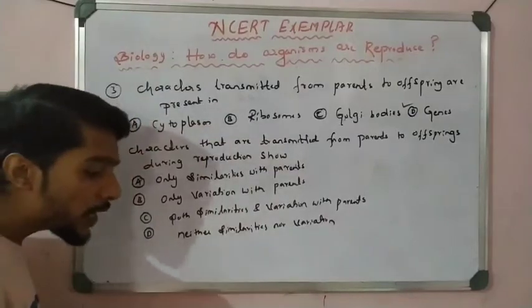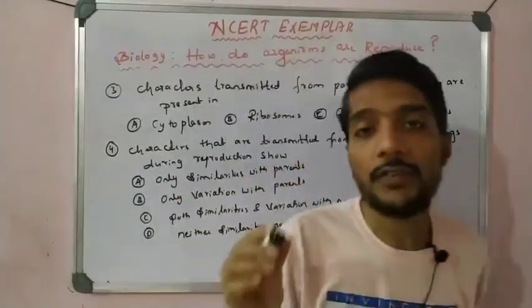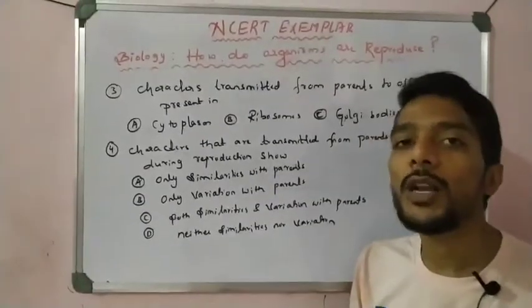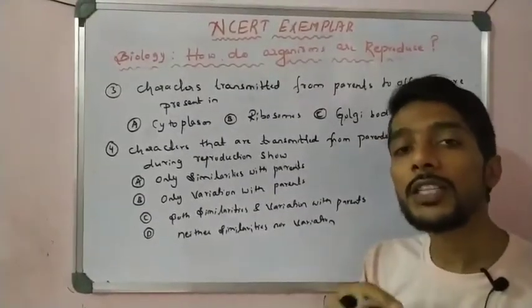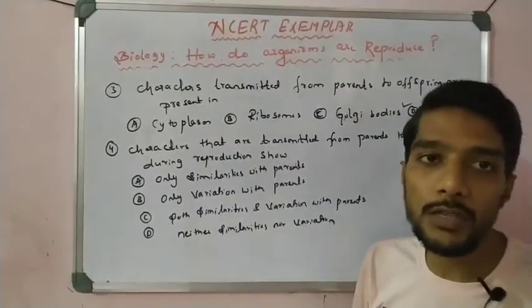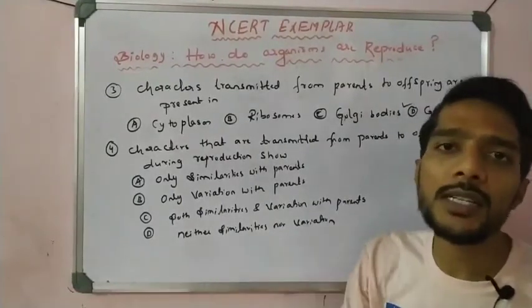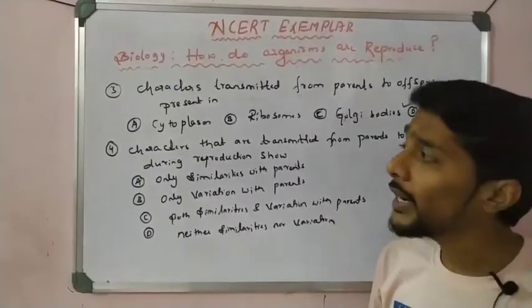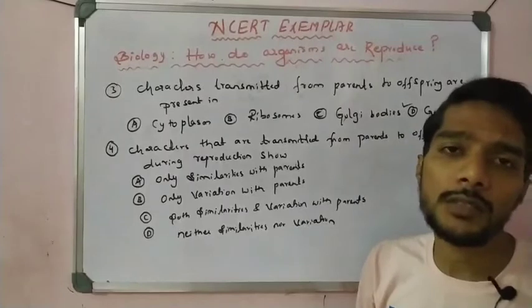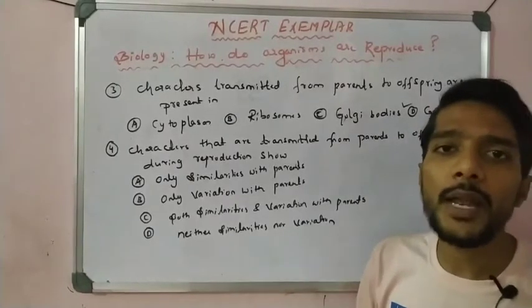So here, we know that sexual reproduction is famous for giving variation, right? We know about sexual and asexual. In asexual, no variation takes place. An exact copy of the daughter cell is produced, because only a single cell, a single parent, is involved. But in sexual reproduction there is a mixing of two germ cells, the DNA of the male and the DNA of the female.